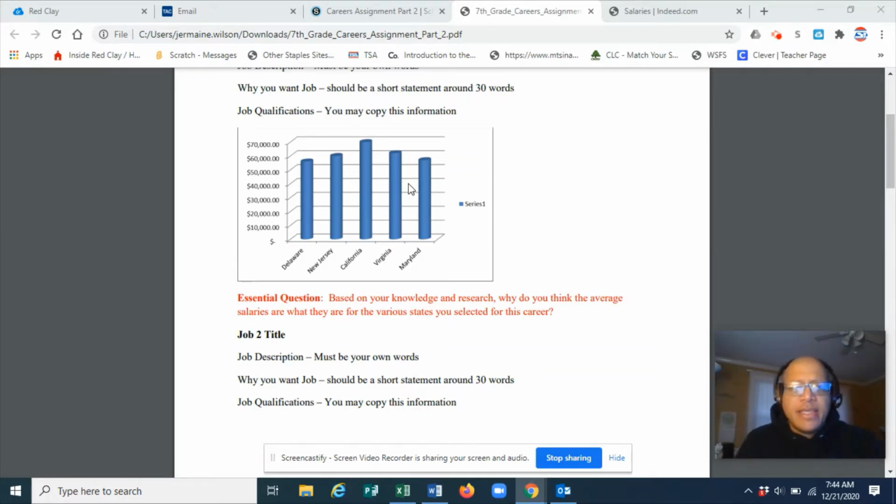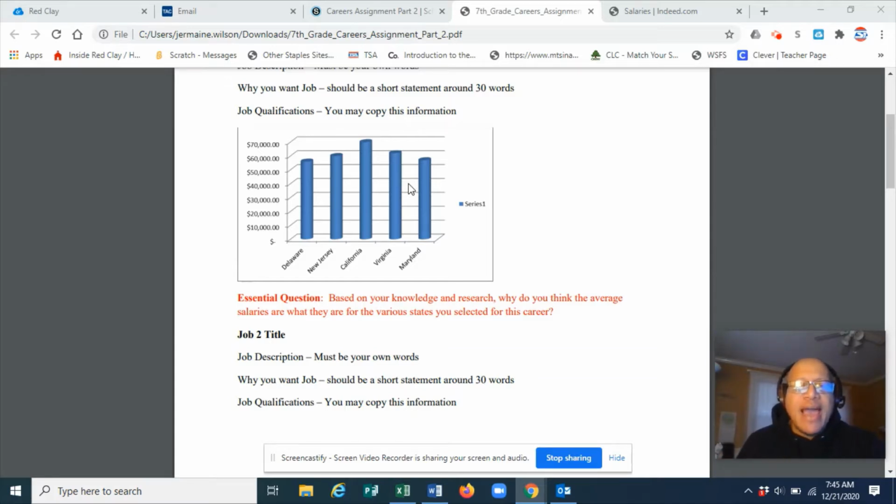Then we're going to explore the yearly salary for that particular career in those states. The reason is it will help you look at your expectations for the career, and whether it's going to be a viable career for you and the lifestyle that you want to lead.